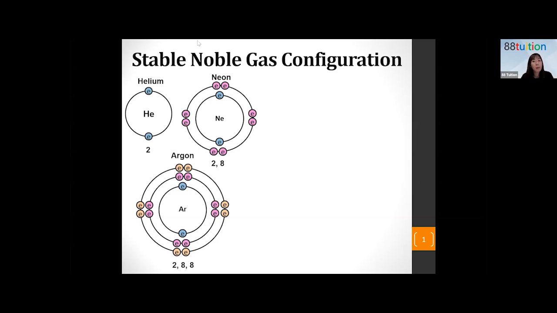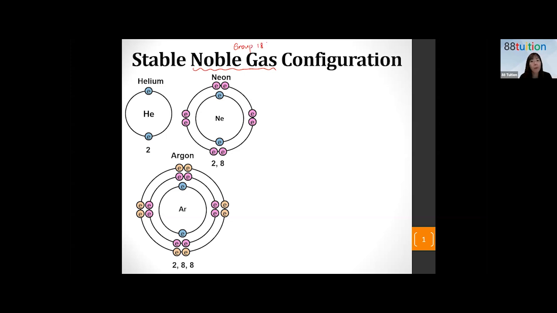So look at my slides. We are talking about stable noble gas configuration. What is the meaning of stable noble gas configuration? Noble gas is actually referring to the group of elements. They are in group 18.